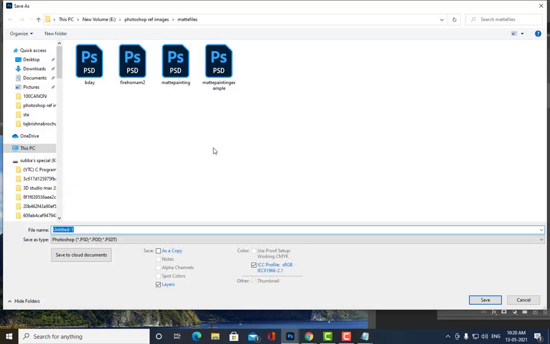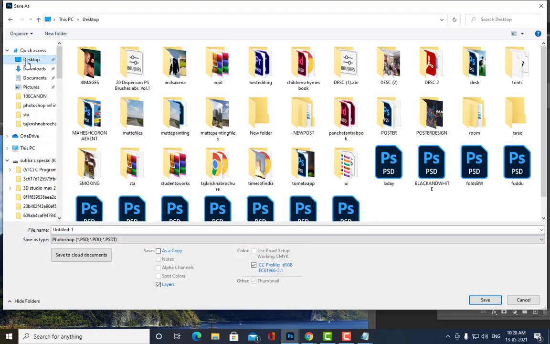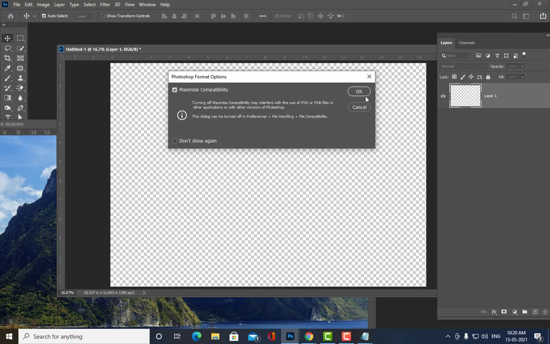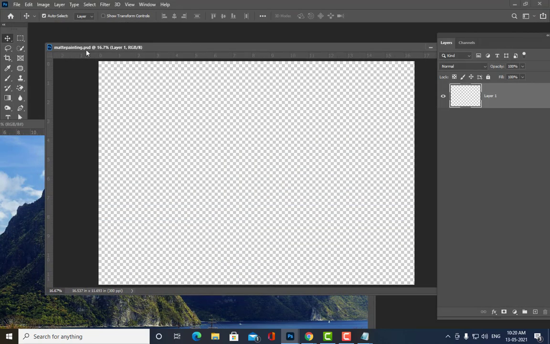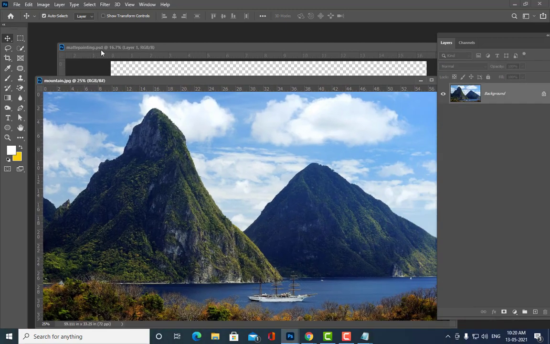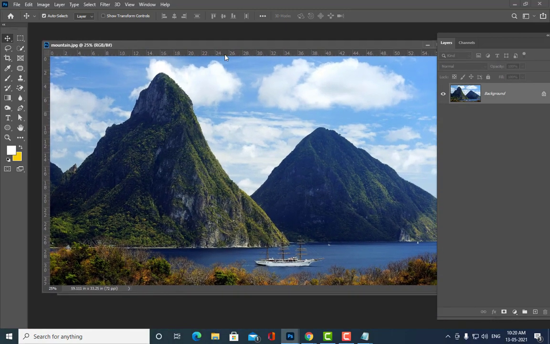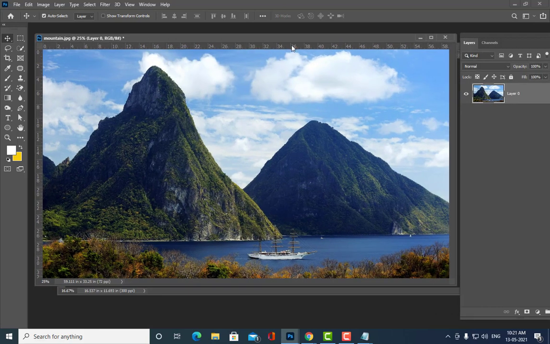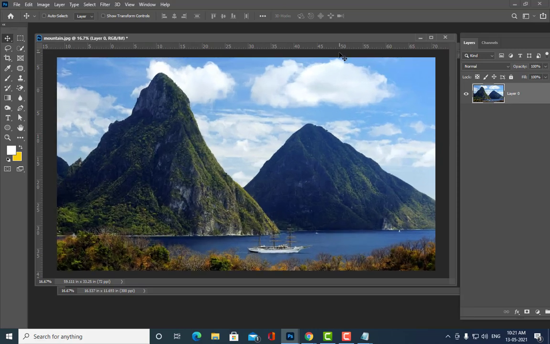Let me go to the desktop and see our matte files are here. I am going to give it the name matte painting, PSD. I am saving it as a PSD file, matte painting.psd. Once you have given it the name matte painting.psd, what is the next step you have to do? See here, we'll start with these mountains.